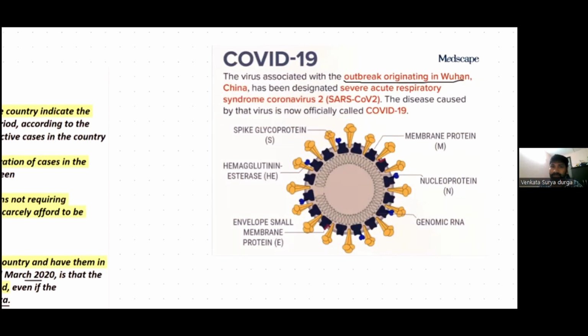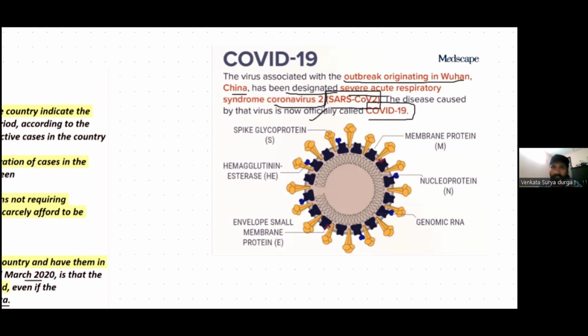Wuhan is in China, and the virus has been designated as severe acute respiratory syndrome coronavirus 2, SARS-CoV-2. And the disease caused by that virus is officially called COVID-19.